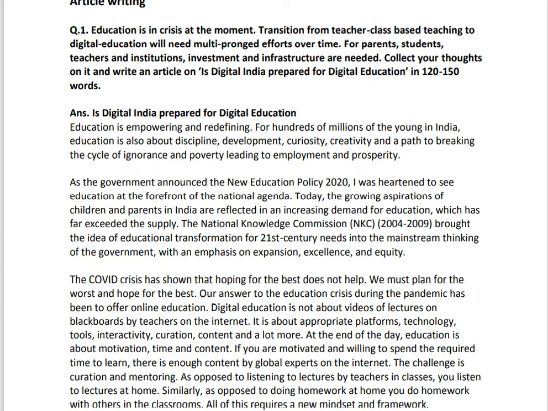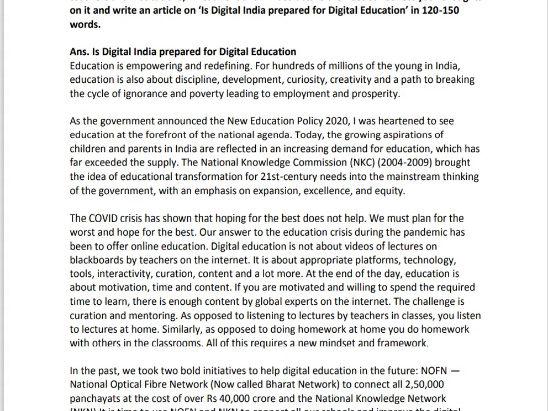But remember that the title you write at the center, leave one line, then write the name of the person who is writing that. So this is how you should be. See, you can write at the end, but it is better to write just below the title on the right hand side. Okay, but here is Digital India prepared for digital education? If the title is given, you need not worry about that. If it is not given, you must write title for the article, and then you should write writer's name, which is also very important. Okay, now here you will find more paragraphs than only three.